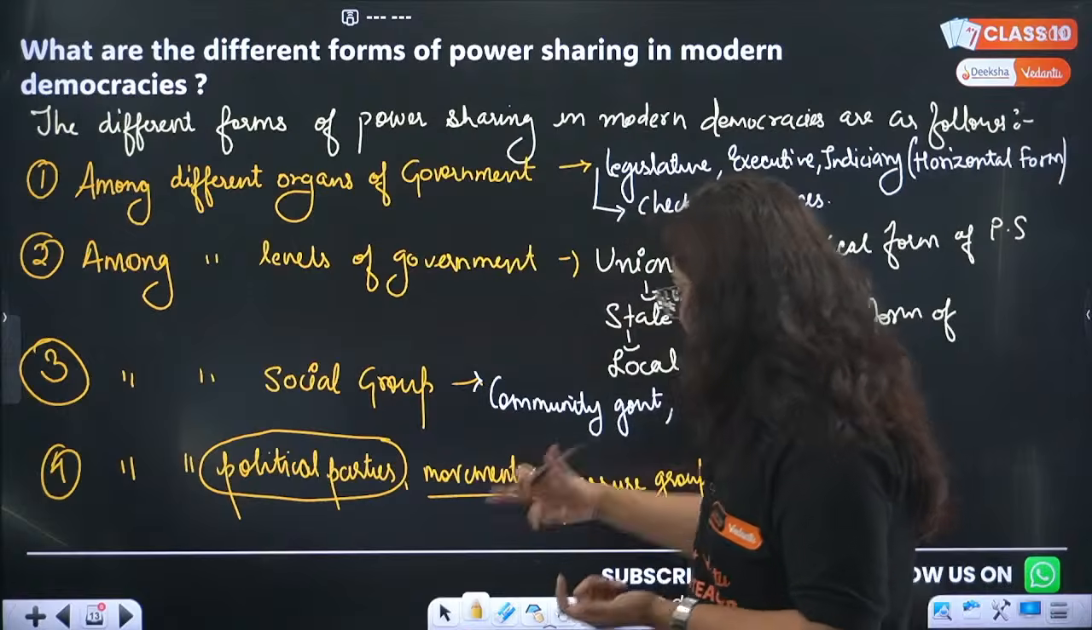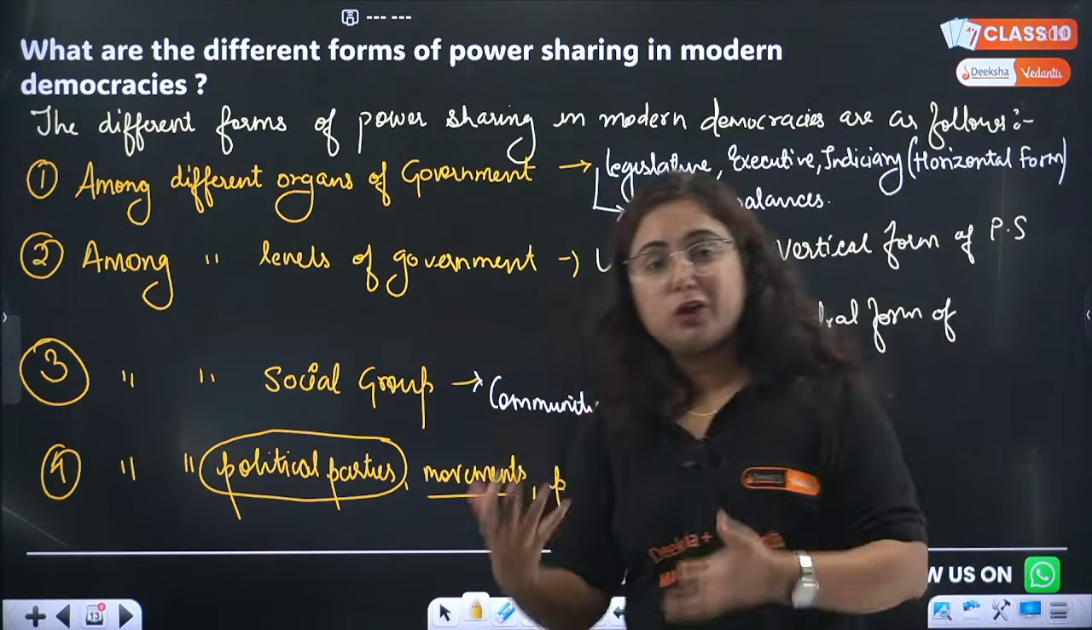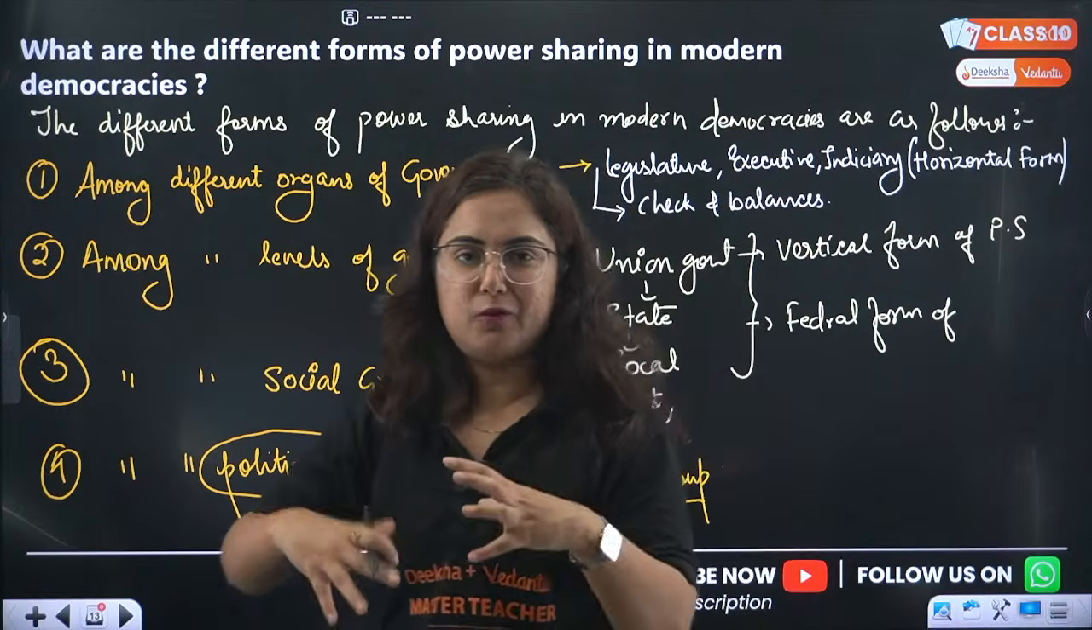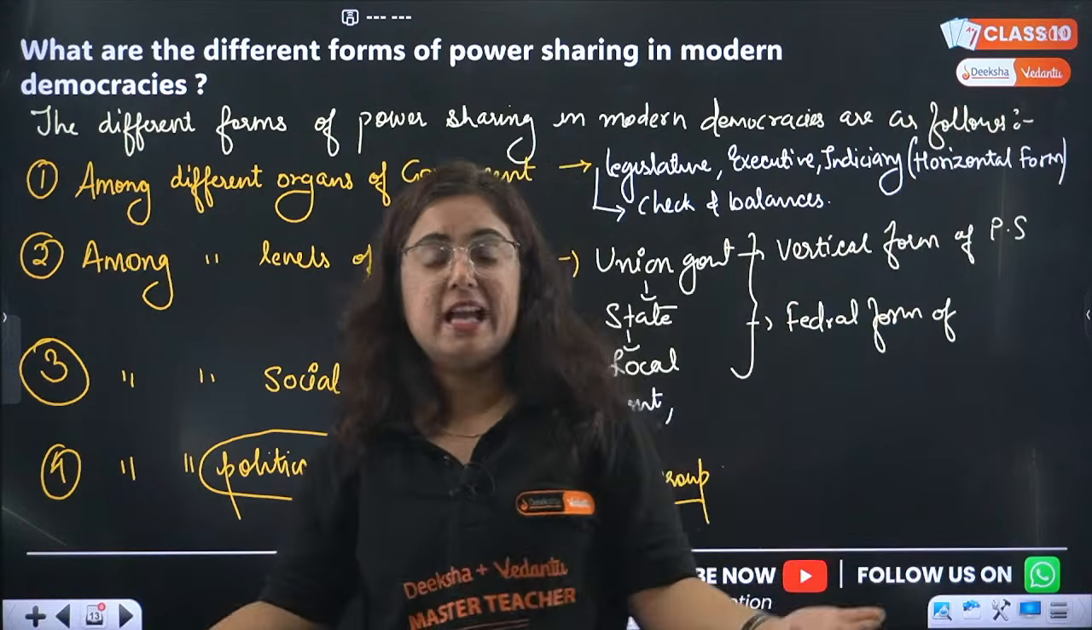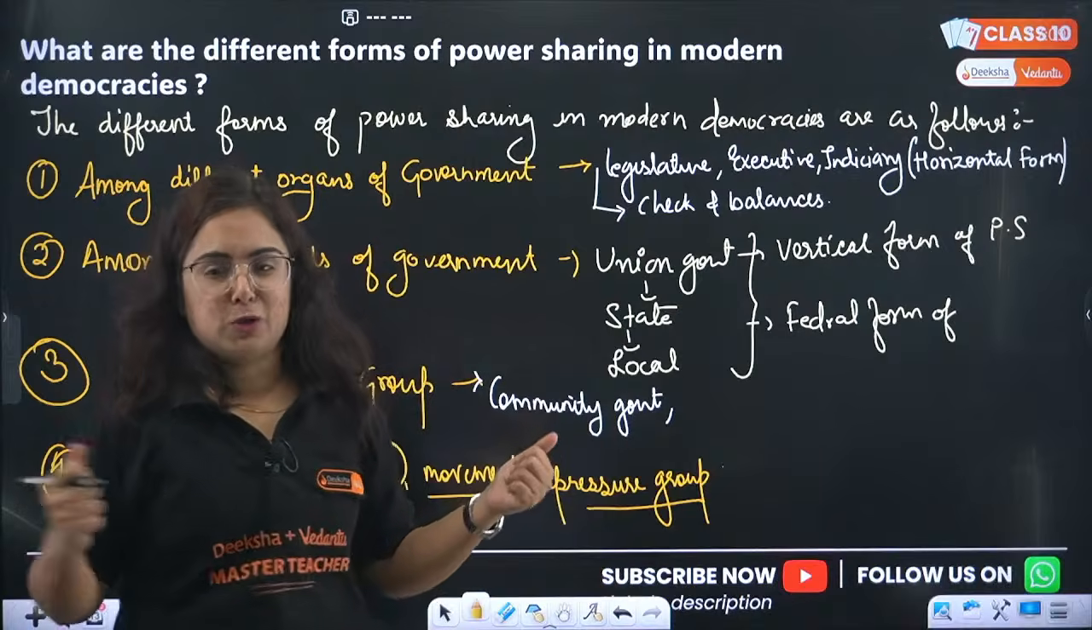Next is about movements, pressure groups. So there are a lot of pressure groups creating pressure on the government to implement policies, like CJP is doing right now at Jantar Mantar. What are they? They are the pressure groups actually.